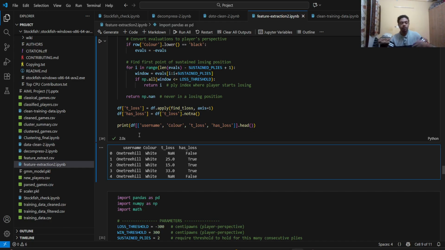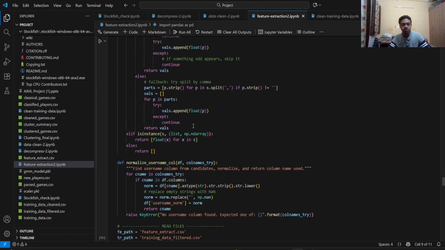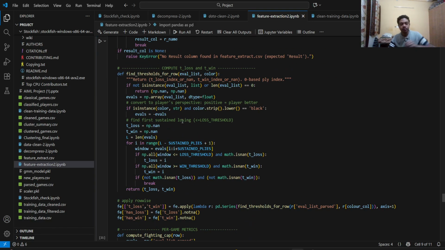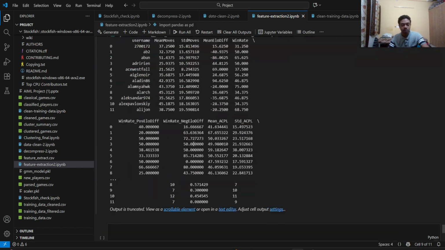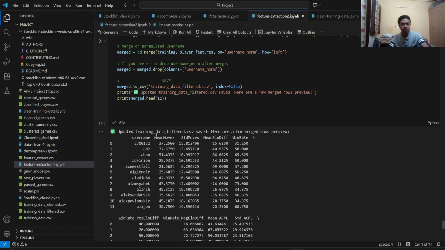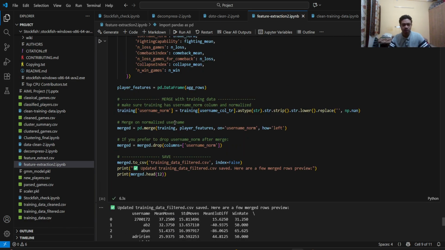And based on that, I've calculated a particular index. So the index will be 0.33 in this case, since it's the number of moves after T loss divided by the total number of moves. So using T loss, I've computed the emotional metrics, and I've saved it to training data.